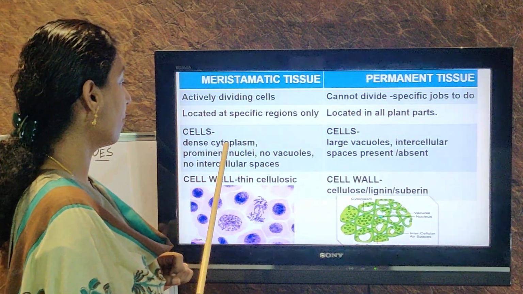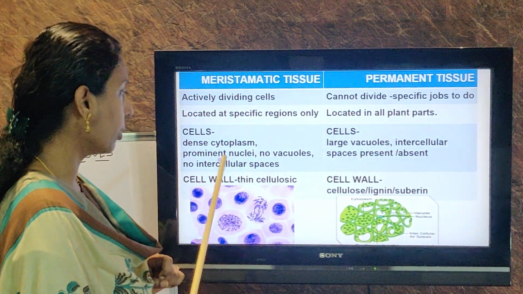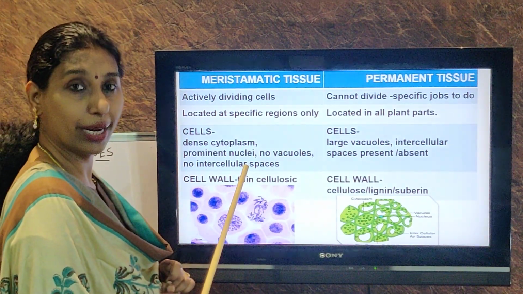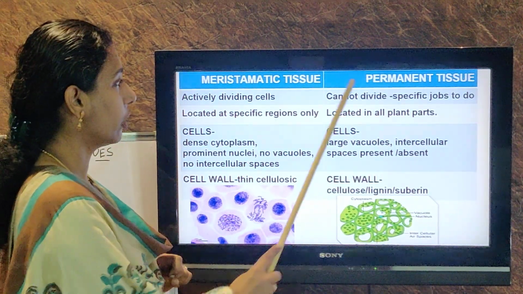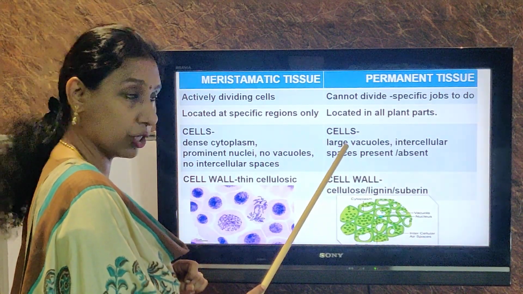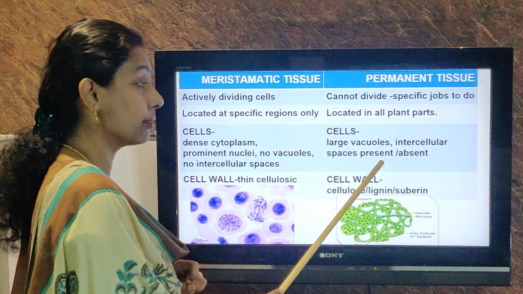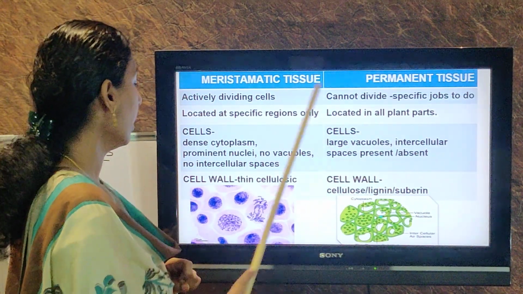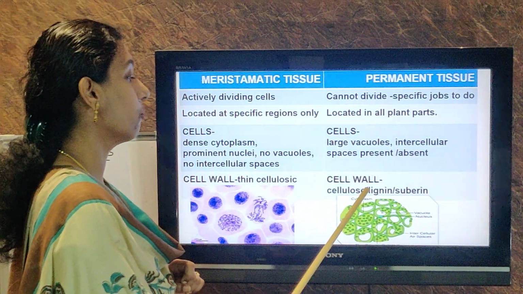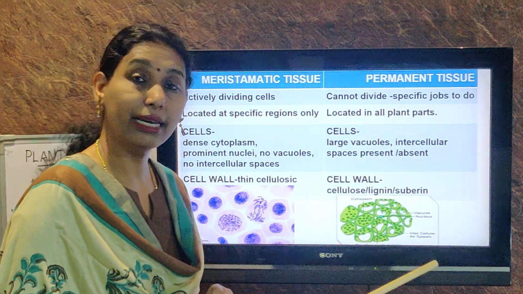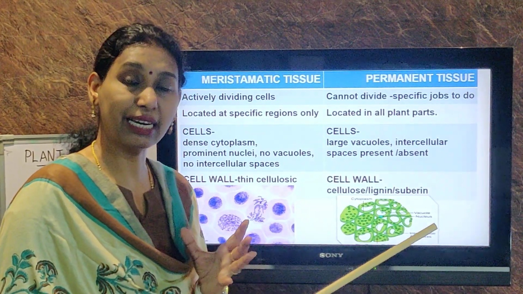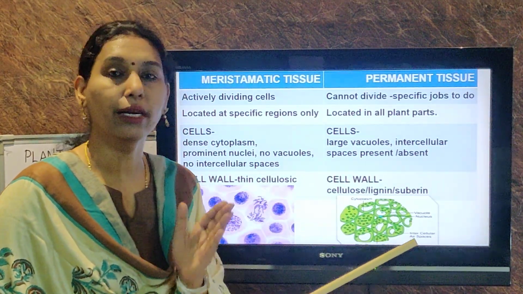The meristematic cells have dense cytoplasm, prominent nuclei, no vacuoles, and no intercellular spaces. And what about the permanent tissue? They have large vacuoles. Intercellular spaces may be present or absent. The cell wall may be made up of cellulose, lignin or suberin. Depositions will increase as they grow, mature and get old.